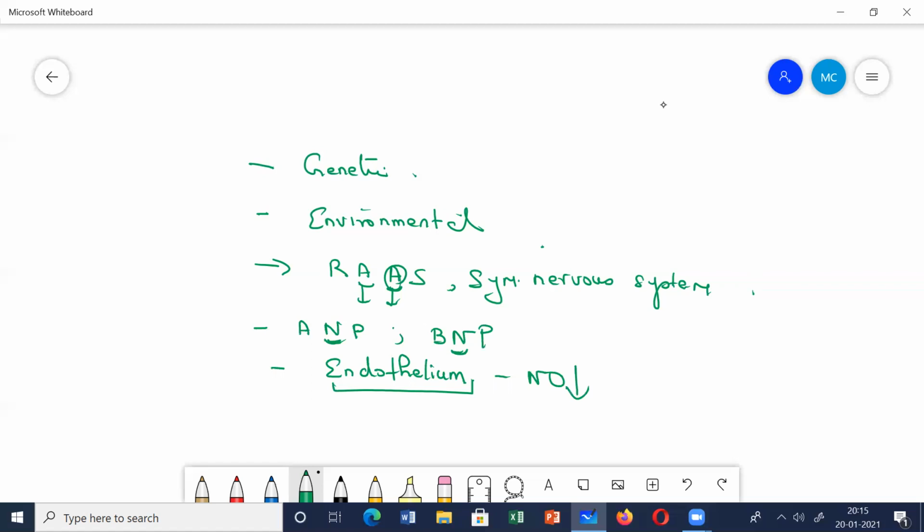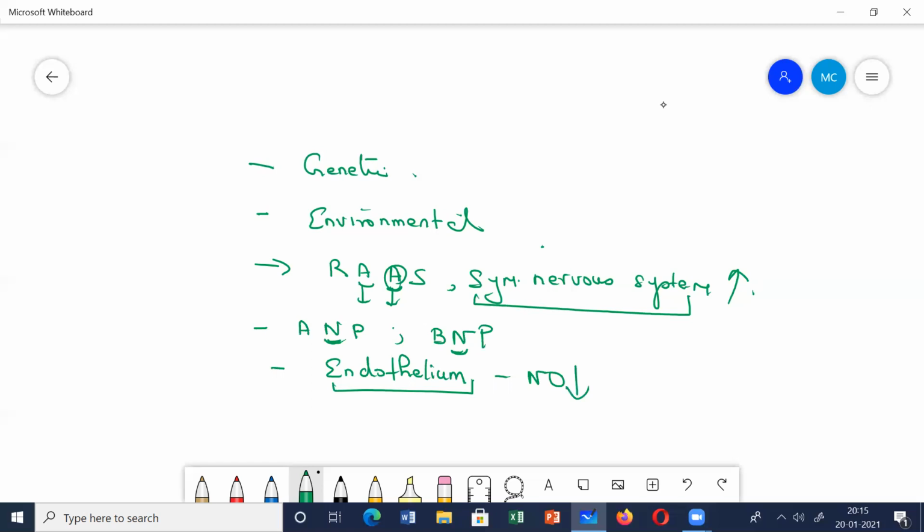There occurs vasoconstriction, that is the constriction of these blood vessels. It can cause your hypertension. Next, I told you about the sympathetic nervous system. If the sympathetic activity becomes increased, it will cause vasoconstriction and it will cause hypertension. So these are some of the different factors which can cause hypertension.